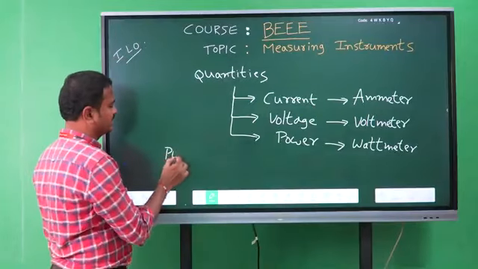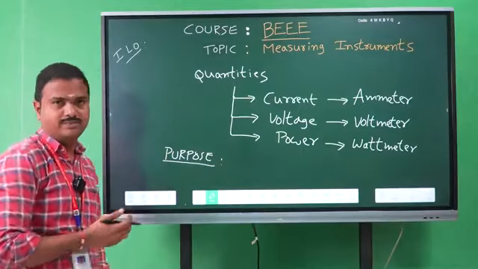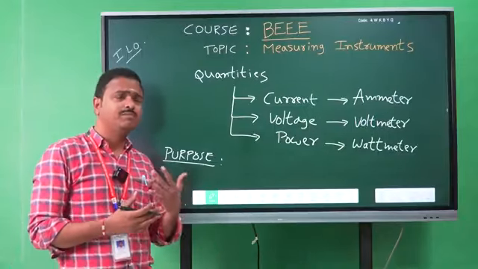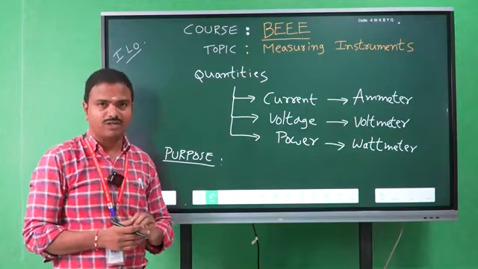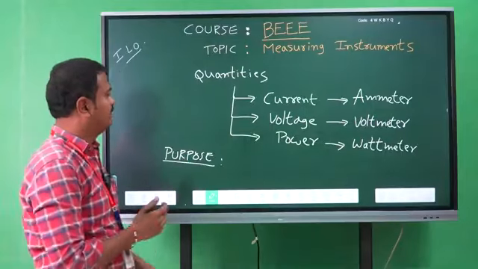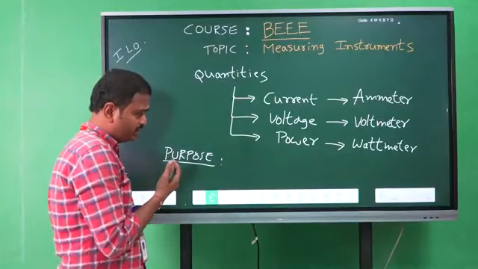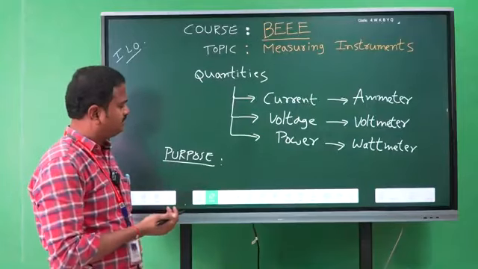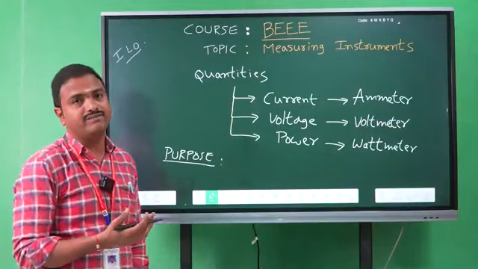Then what is the purpose? Purpose of measuring instruments. Electrical energy is the primary requirement for the people around the world because almost all machines require electrical power to operate. So electrical power is the main requirement. In order to that, we have to show the readings or values of the electrical quantities because we should operate the electrical machines in an appropriate and efficient manner.